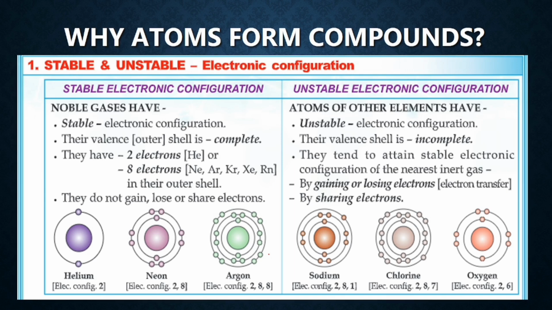You can see here all the noble gases, helium, neon and argon, are completely filled in their last orbit, and sodium has one extra. On losing that one extra, it acquires the stable electronic configuration of neon. Chlorine, on acquiring one electron, can gain the electronic configuration of argon, and oxygen, by acquiring 2 electrons, can gain the electronic configuration of neon.